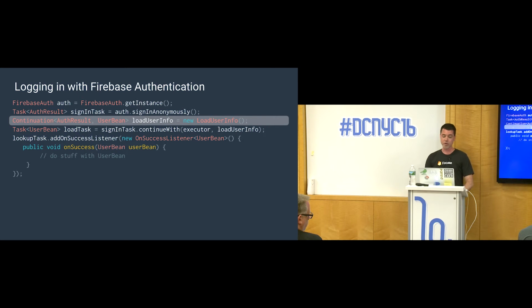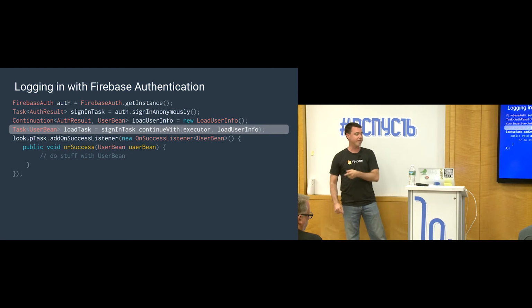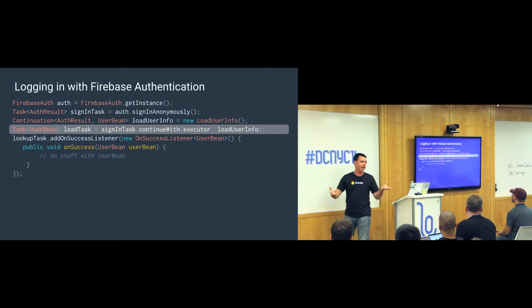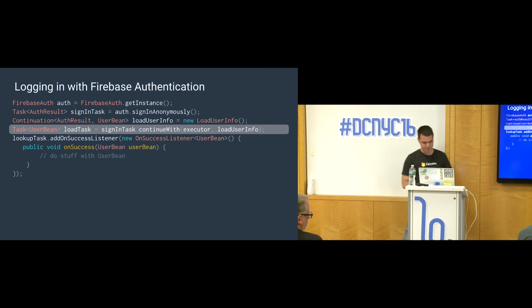And what we do is we take the original task that it gave us, we call continue with, and then pass it the load user info continuation. And you also notice that I'm using an executor here, and the idea is my fictional load user info continuation is going to block. It's going to make maybe a network request or a database request. We don't know, but it's going to block, so we have to keep it off the main thread, so we're going to use an executor.